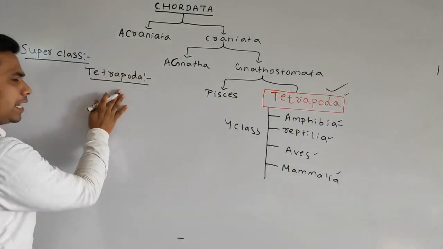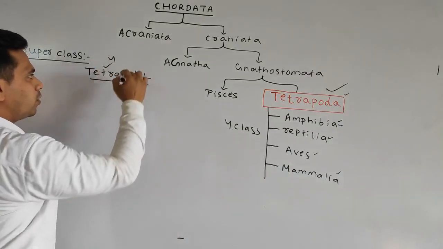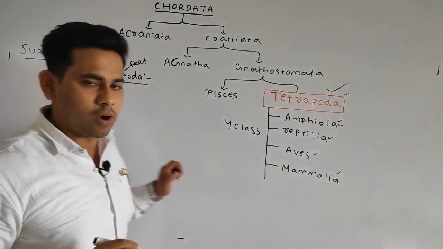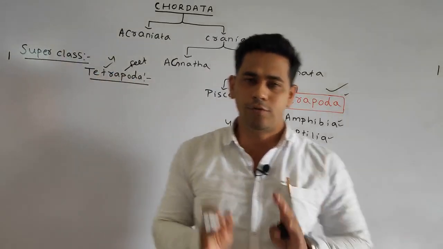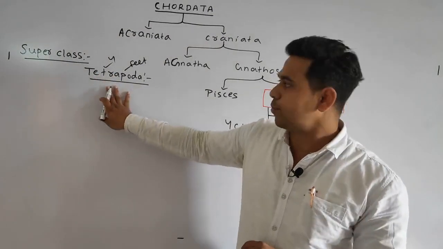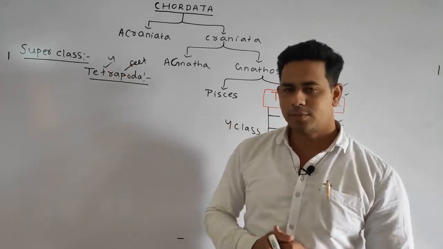Friends, you can see Tetrapoda. Tetra means four, poda means feet, which means simply the organisms having four feet belong to the Tetrapoda, the superclass. Okay, so let's have some general points.